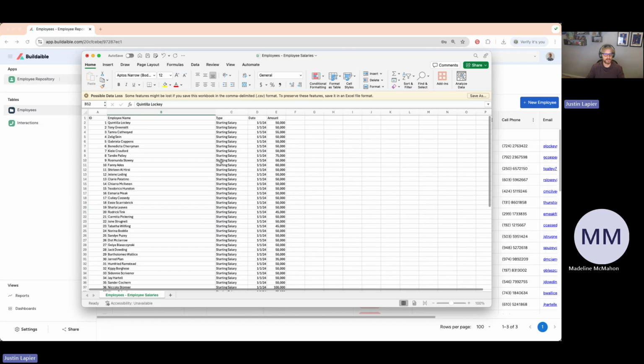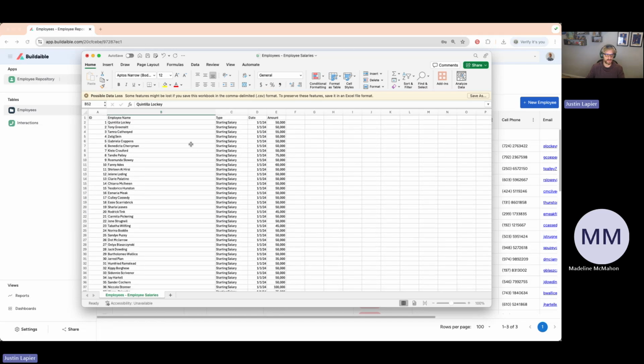So we need to create a new table now for salaries or adjustments or whatever we want to call it. We'll call it compensation, just for context. So we're going to create a compensation table.